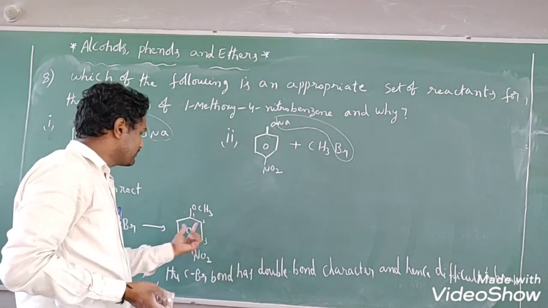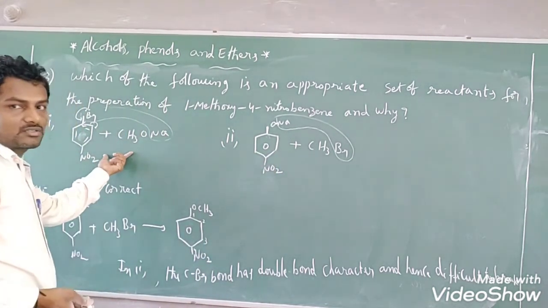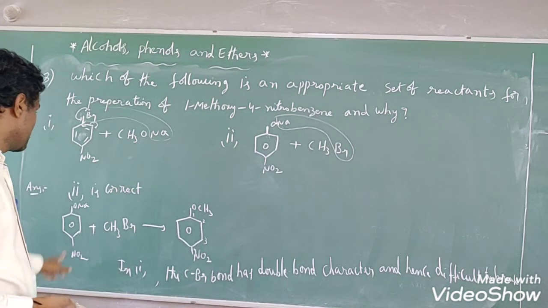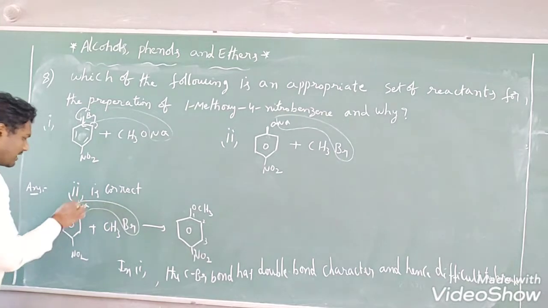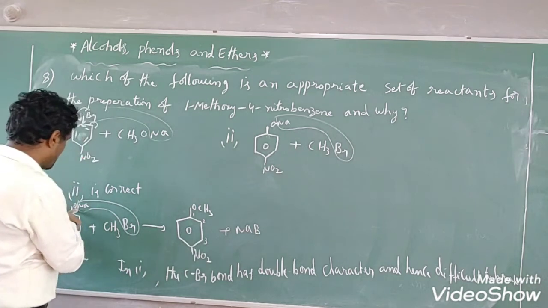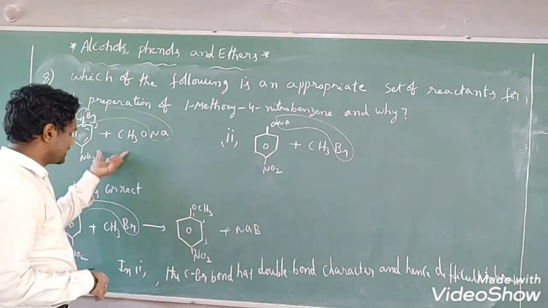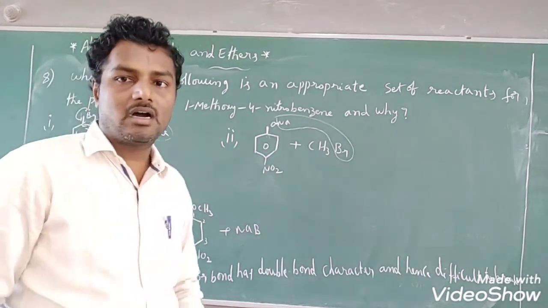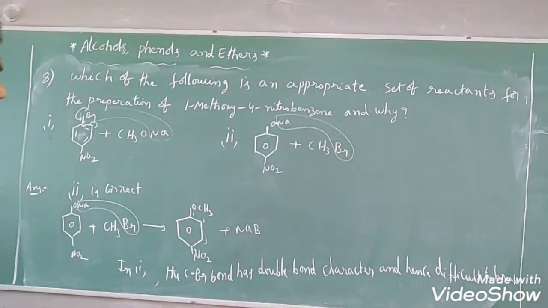That is 1-methoxy-4-nitrobenzene. Easily you will get it from these two reactants, not from these two sets, students. So that's why I have written the answer. You see that which is the correct set? The second set is correct. How is it? This is the reason. Here ONa is easily broken and NaBr will come out as a byproduct. Right? CH3 will attack on oxygen, then 1-methoxy-4-nitrobenzene you will easily get. Why not in the first set? In the first set the C-Br bond has partial double bond character. That's why we cannot break the bond that easily, students. That is the reason behind it.